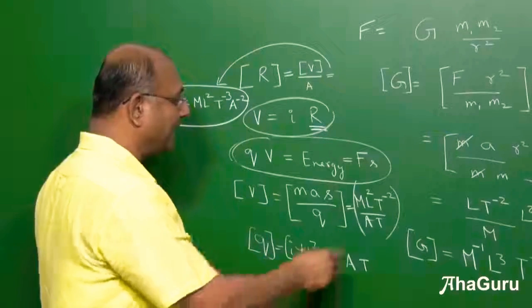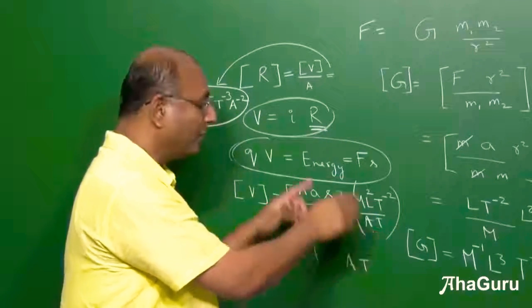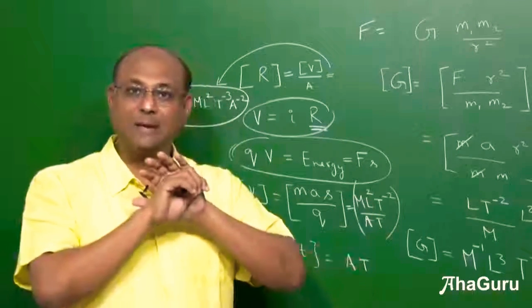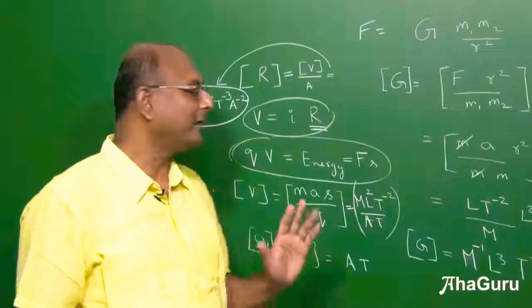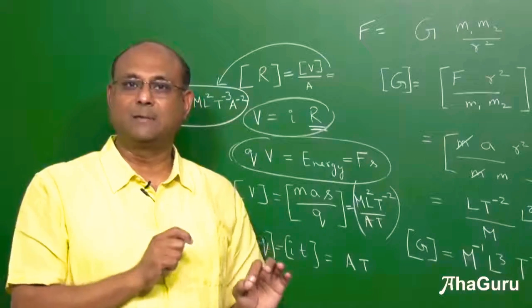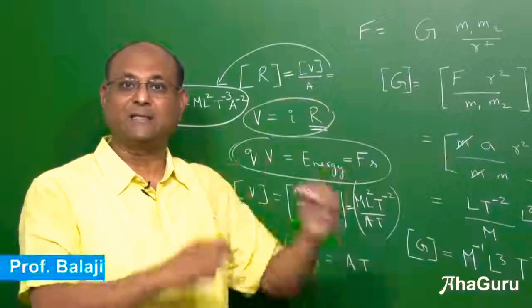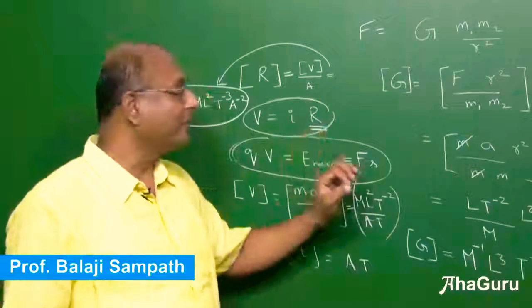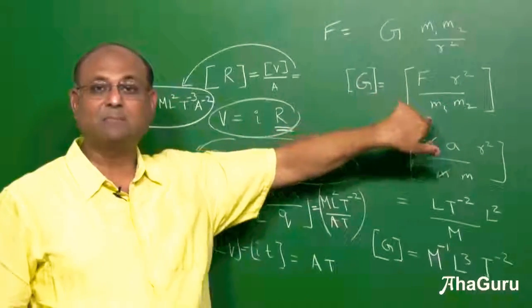If V has a dimension of M L square T power minus 2 by AT in one place, that is its dimension forever. Dimension of a physical quantity cannot change. So that is basically the main idea that we have used. Now let us look at a couple of examples where we can apply dimensional analysis to find other things. So the main point you have to keep in mind, it is very easy to find the dimension of a quantity just by multiplication.